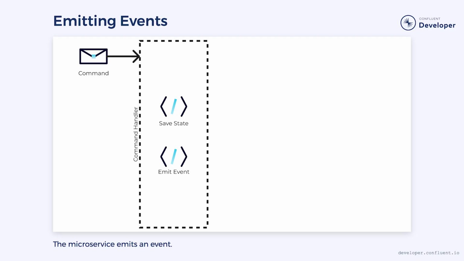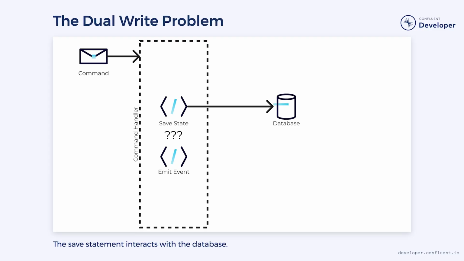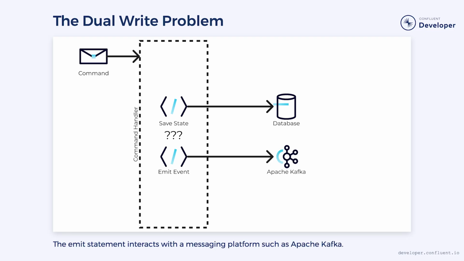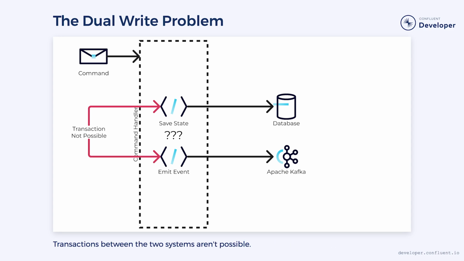I'll give you a hint. The problem lies between the save and emit statements. The save statement is interacting with our database. This might be a relational or NoSQL database of some kind. Meanwhile, the emit statement is sending the event to an external messaging system such as Apache Kafka. These systems are disconnected and can't be updated in a transactional fashion.